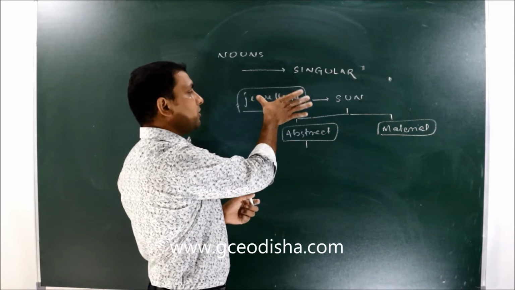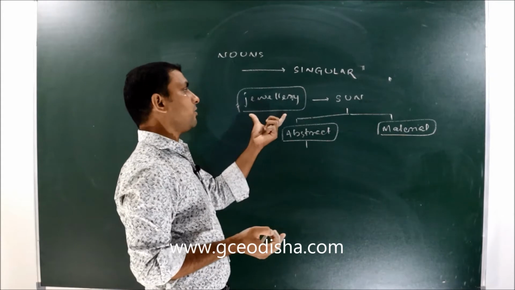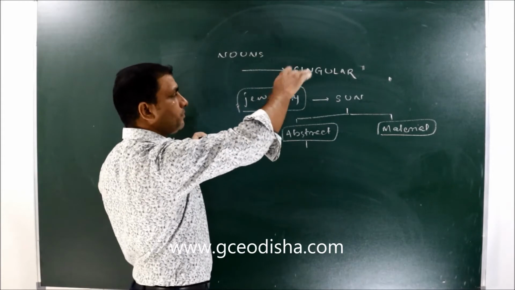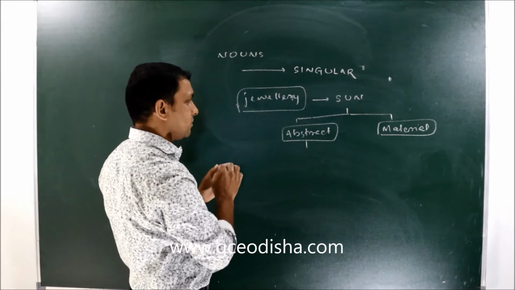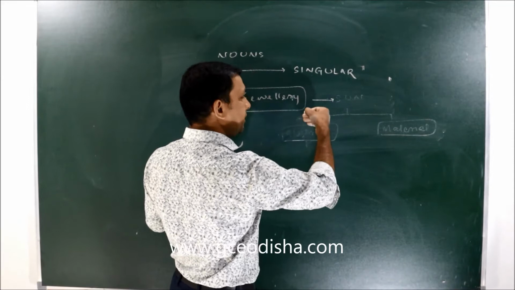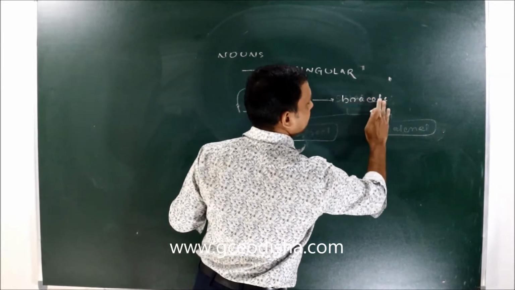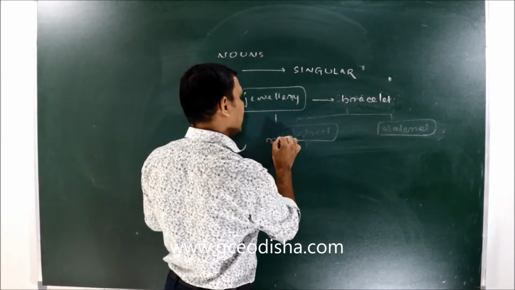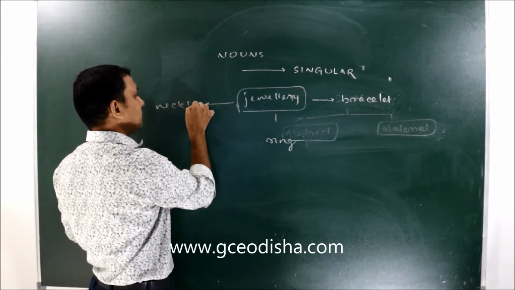Jewelry is something which has no physical existence. Then you will say, sir, then what about jewelry shops? Actually, jewelry is a term which is a collection or combination of a few things. When we say jewelry, then under this segment we can say that it is a collection of bracelet, or I can write here a ring, here I can write necklace.